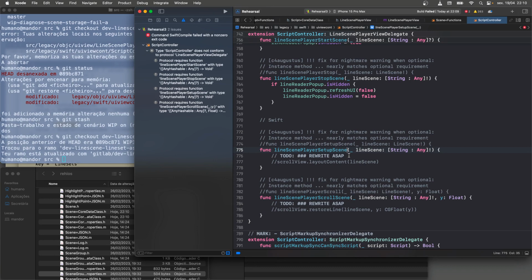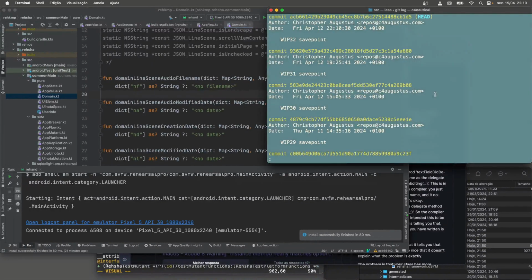I was chasing the with scene thing. Apparently, if you put this underscore, it eliminates that need. The problem was the type def. Huh. Okay, never mind. Maybe I have to redo this video.